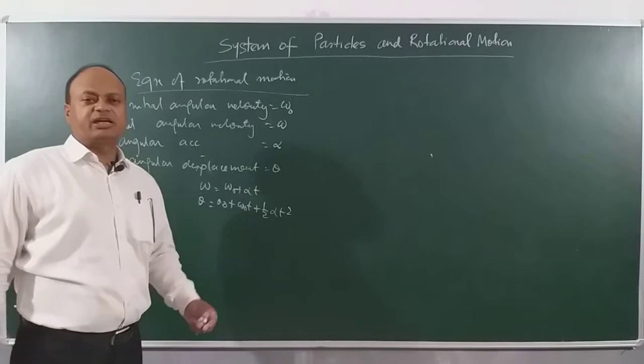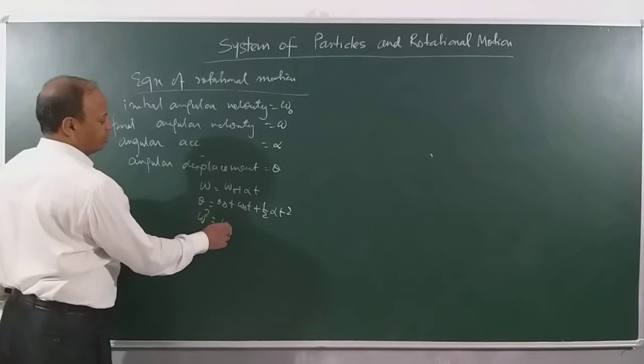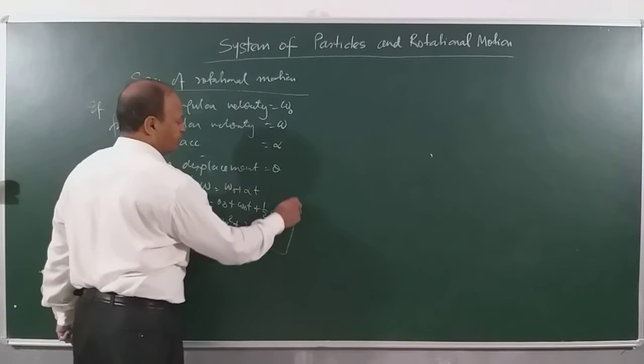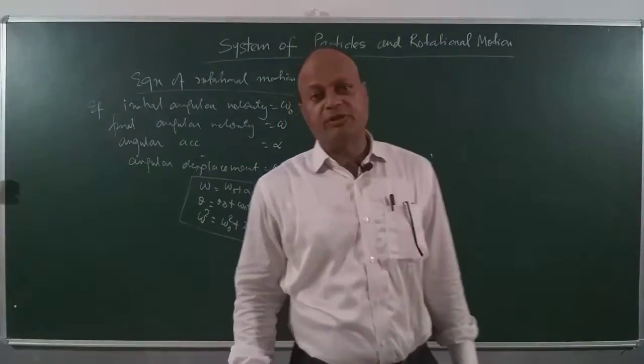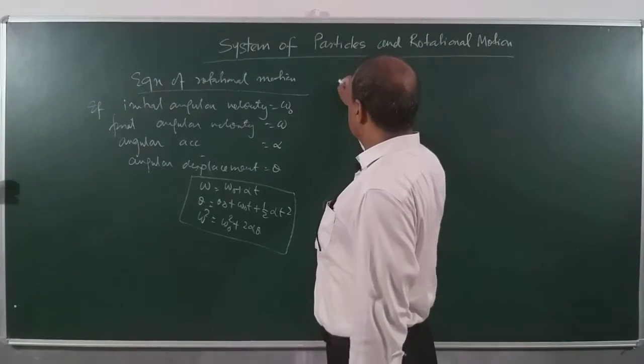In place of a we are writing alpha, and the third equation is omega square is equal to omega naught square plus 2 alpha theta. Right? These are the equations that we will be discussing. But before you understand this, you should understand two key terms. I hope you have already done circular motion, but I will just revise it once.